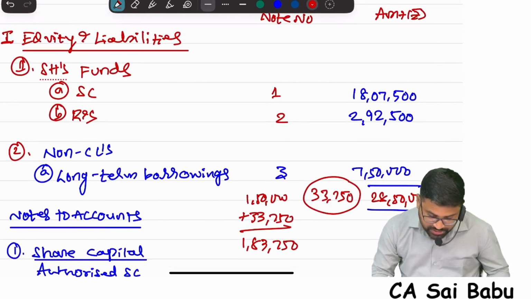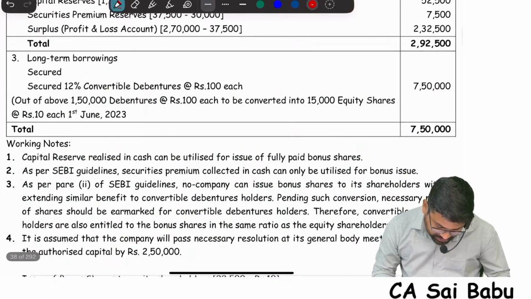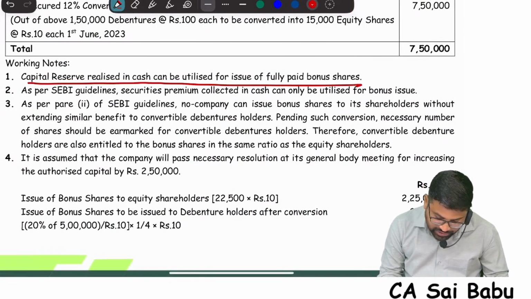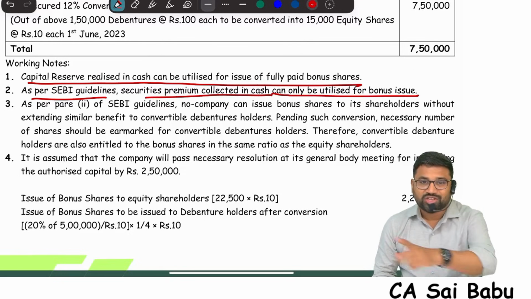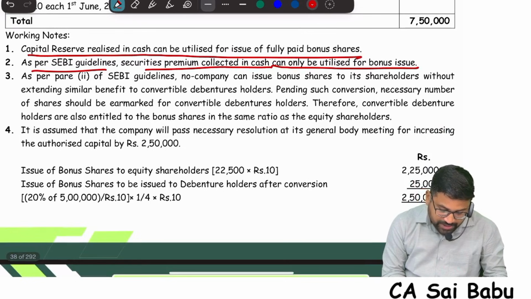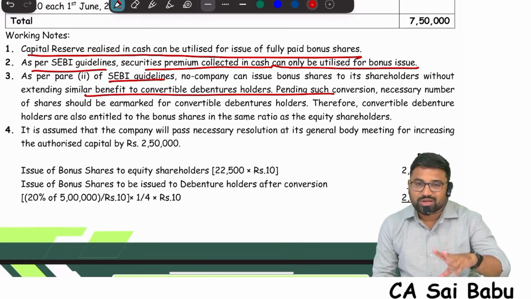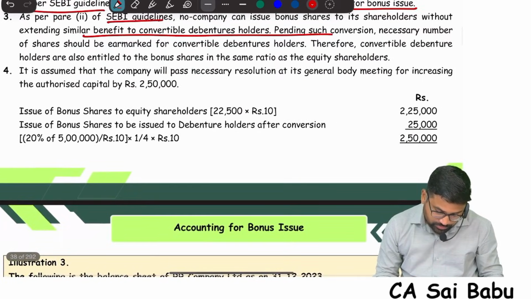You understand this? And if you see the solution of this question, in the guidelines it is clearly given that capital reserve realized in cash is utilized for bonus issue. As per SEBI guidelines, securities premium collected in cash only is utilized for bonus issue. These points I covered in theory. Important. And as per SEBI guidelines, I told you even convertible debenture holders are also eligible for bonus issue.